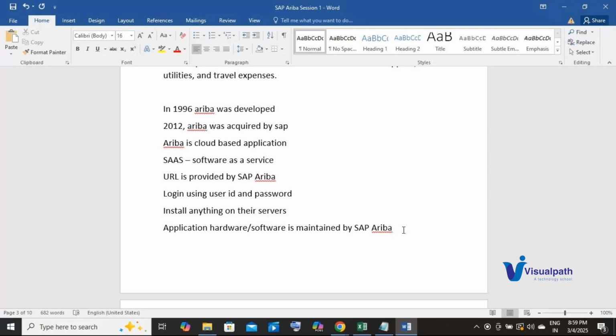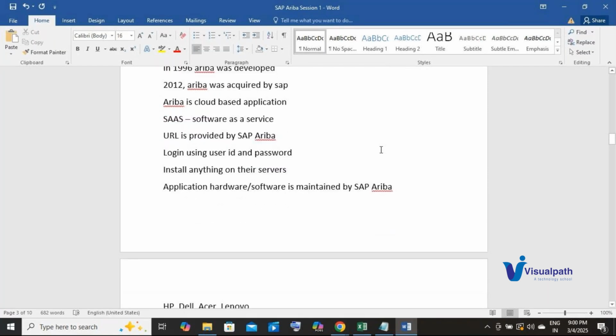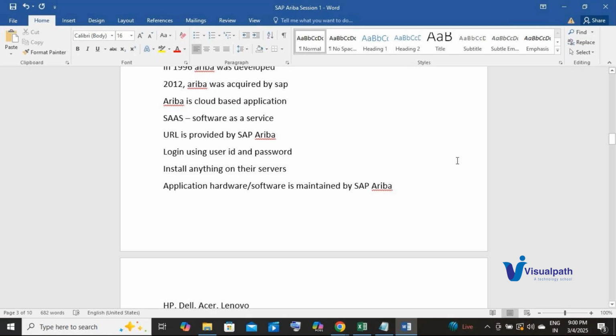Because we are not maintaining any software or hardware related to SAP Ariba, you are just logging in with the credentials provided using a URL. As a client, we need not take care of any of those things. It is all taken care of by SAP Ariba itself.